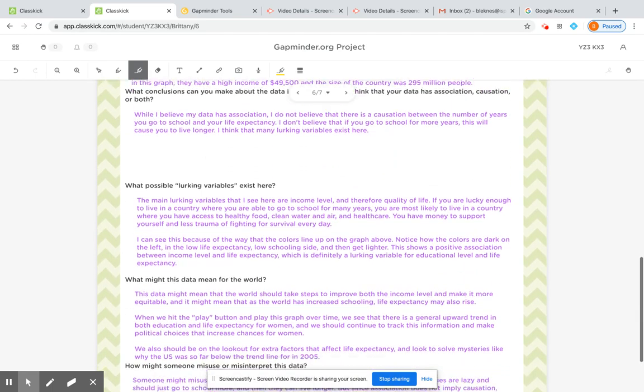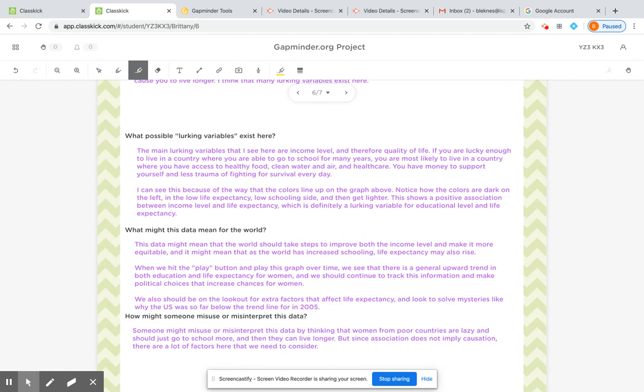I know that I've been able to live in countries where women are allowed to go to school, and I've been fortunate enough to go to school myself for a lot of years, and that really only exists in certain countries. So what might this data mean for the world? That might mean that the world should take steps to improve income level, to make it more equitable, and also make sure that people have access to schooling, and that possibly life expectancy may rise as we work on those issues. Someone might misuse or misinterpret this data by thinking that women from poor countries are lazy because they should just go to school more and then they can live longer.